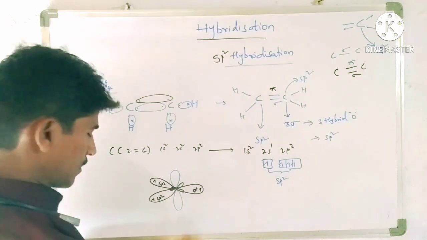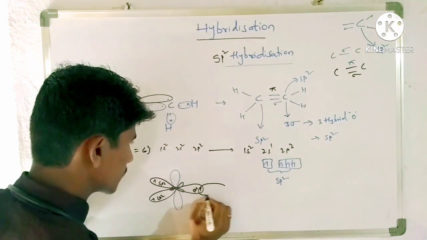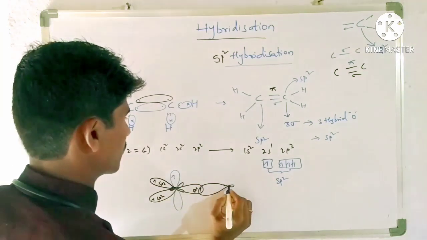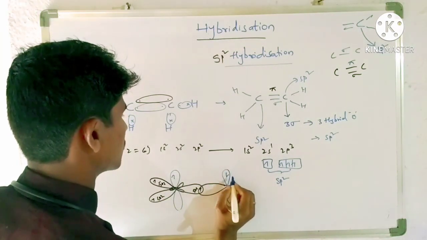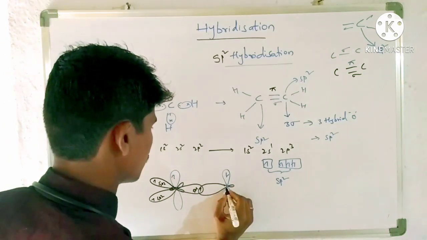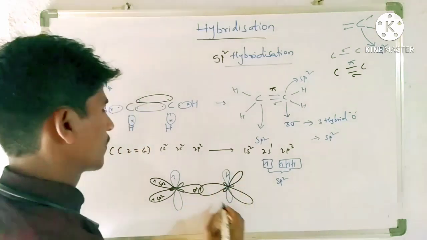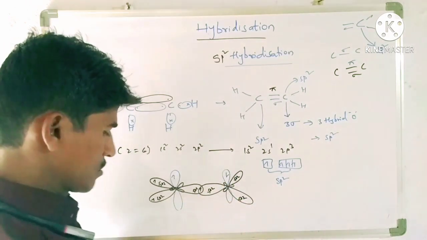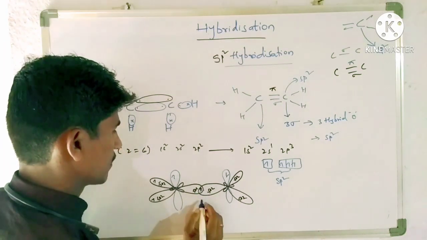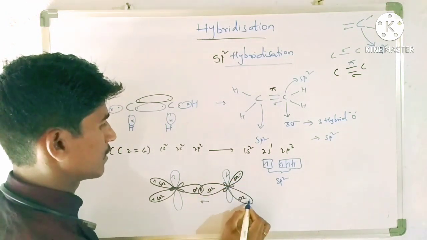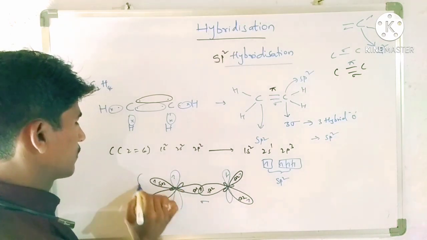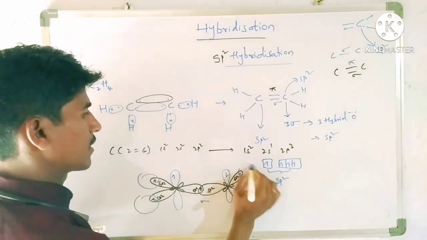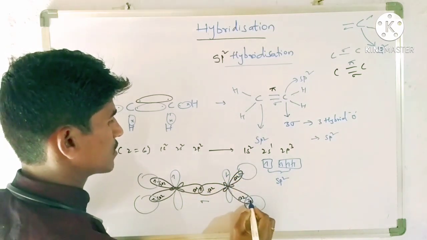So this is from one carbon, and from the other carbon also like this. One pure p is also there here, with an electron, and this is also sp2, sp2, sp2. In this case, what happened? These two electrons get paired, forming a sigma bond. Then from here a hydrogen comes, from here also a hydrogen comes, and from here a hydrogen comes, and from here also a hydrogen comes.